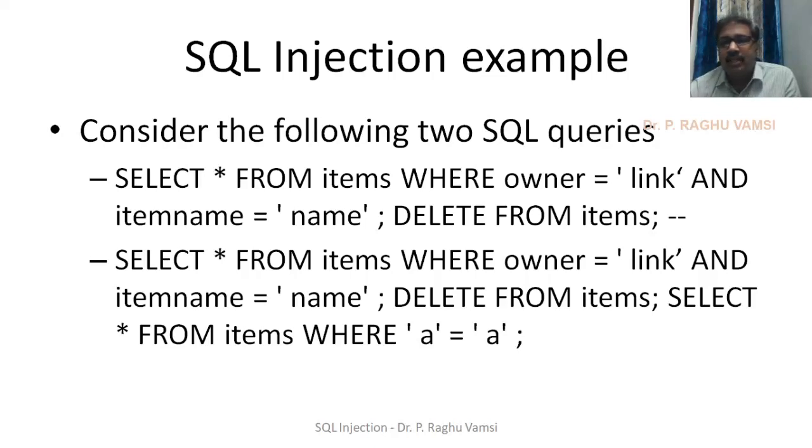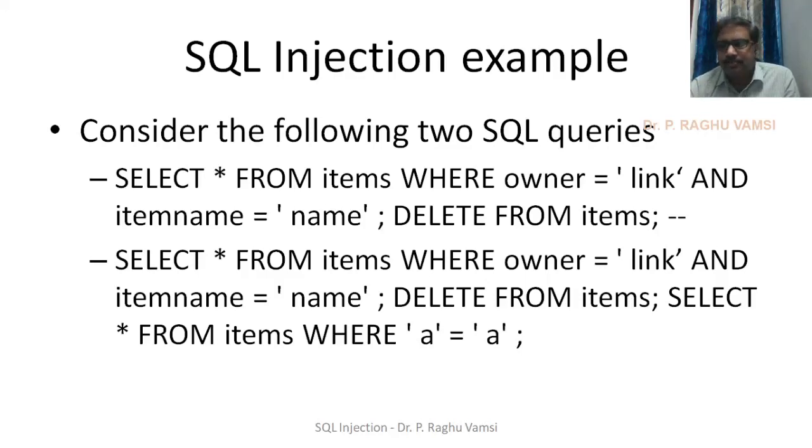So select star from items where owner is equal to some owner name, and after executing this query, with the AND operation, the remaining conditions will also be checked. To execute this query, two conditions need to be checked: owner is equal to some owner name and item name is equal to some name.